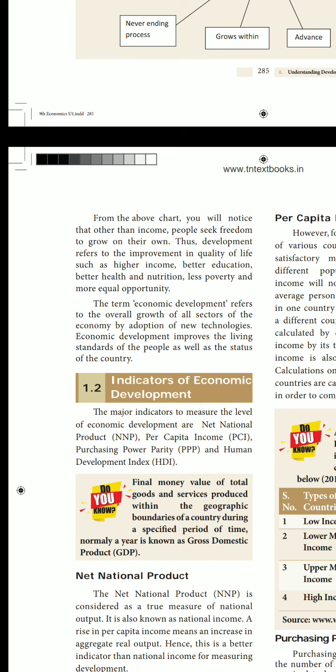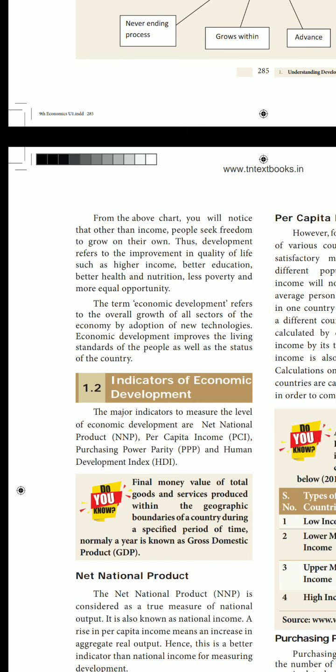Next, indicators of economic development. What are the indicators of economic development? Here, 4 indicators of economic development. They are NNP, PCI, PPP, HDI. Okay, please listen. What are the indicators of economic development?